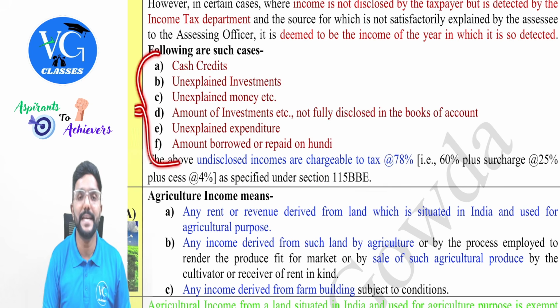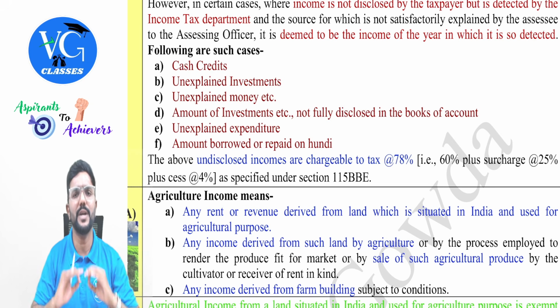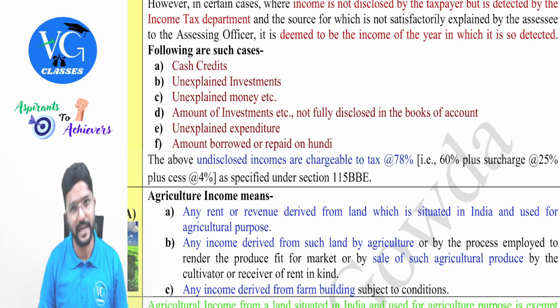We call all this as undisclosed income. Undisclosed income will always be taxed at 78% without allowing any expenditure, deductions, or losses to be set off against that, guys.